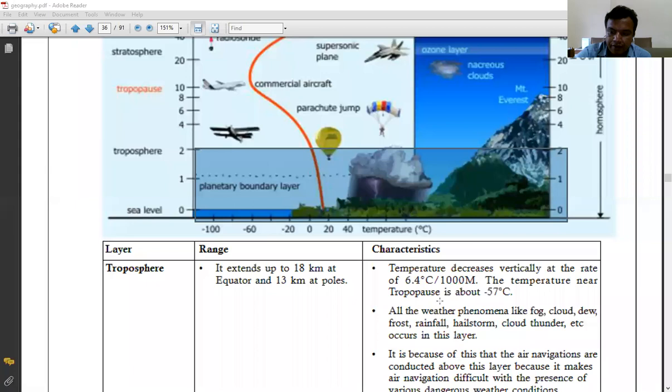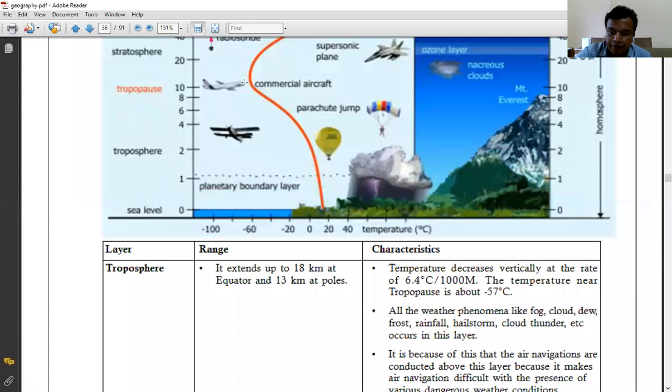So the temperature decreases. That is what is mentioned here, the temperature near the tropopause. There is something called the tropopause. Tropopause means where the temperature decrease stops. That is what is called the tropopause, right? So the troposphere, and where the temperature decrease stops, that is the tropopause. The pausing of the fall in temperature is called the tropopause. At the tropopause, the temperature is around minus 57 degrees Celsius, right?